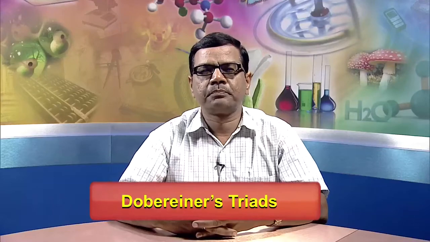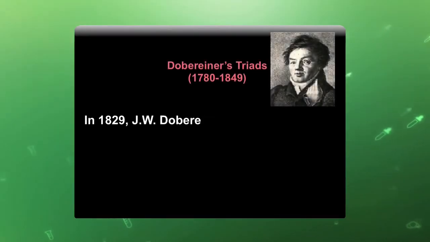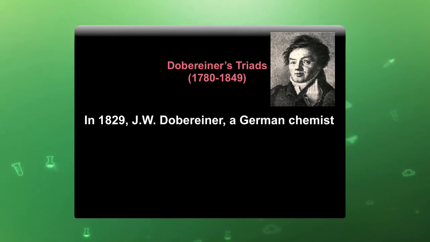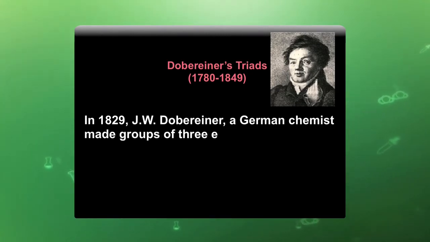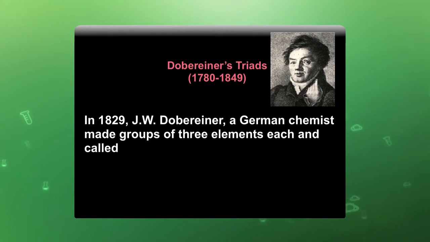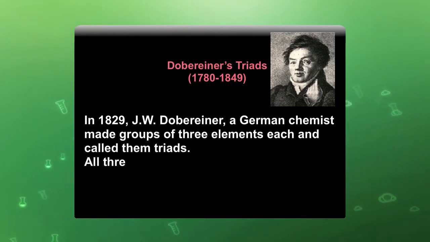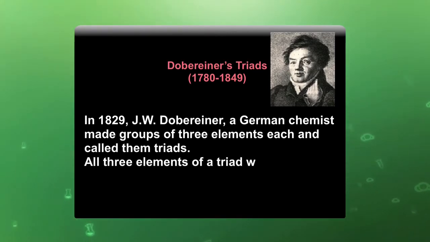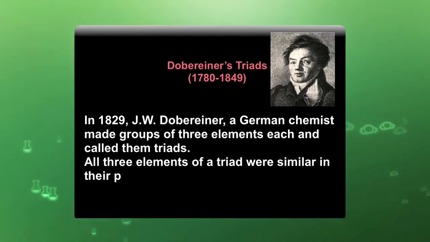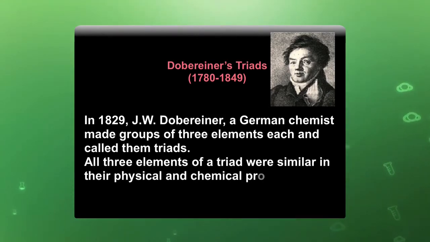Döbereiner's triads. In 1829, J. W. Döbereiner, a German chemist, made groups of 3 elements and called them triads. All 3 elements in a triad were similar in their physical and chemical properties.